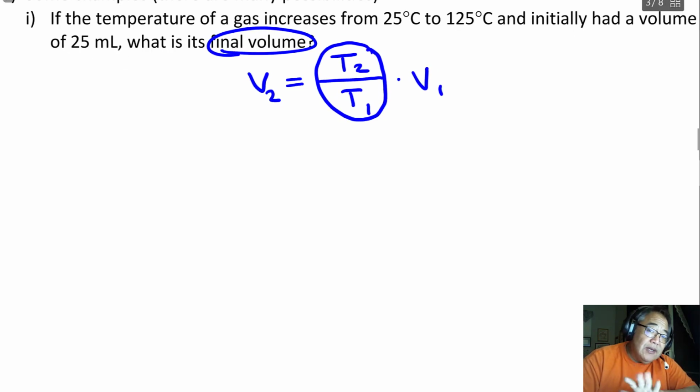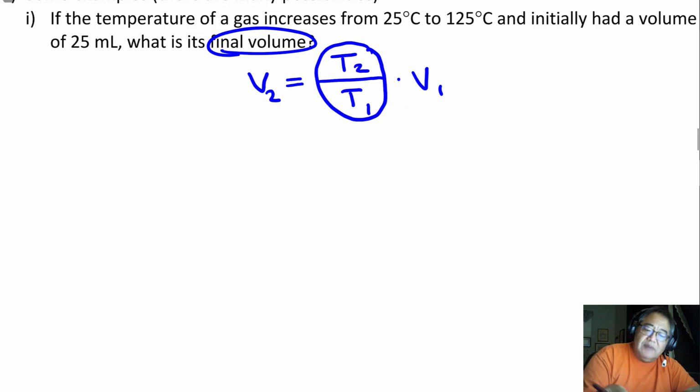Now I'll also show you the equation book ways because some people find that a little unsettling to not be able to just have an equation to work. But conceptually, if the temperature goes up, you know the volume's going to go up, and it's always in proportion to the temperature. So that's what I've done here.